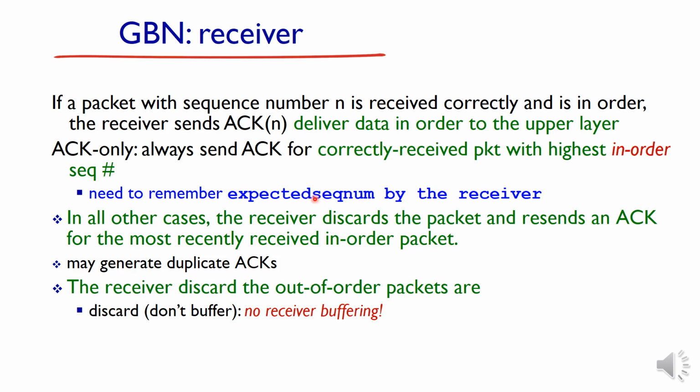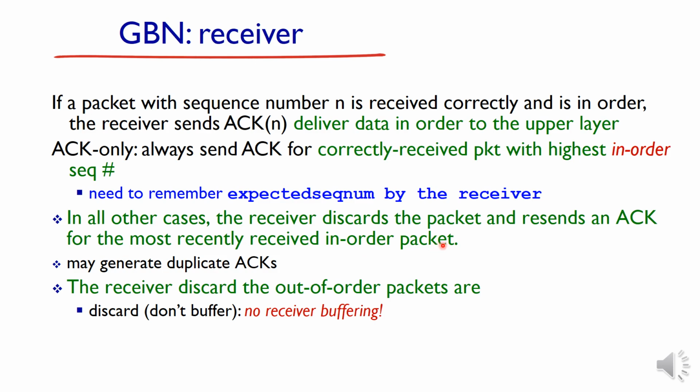The expected sequence number and the sequence number received in the packet must both be the same. Only then can the receiver make sure that it is in order. In all other cases, meaning if the packets are received with errors or are not in order, then the receiver discards the packets and resends the acknowledgement for the most recently received in-order packet.